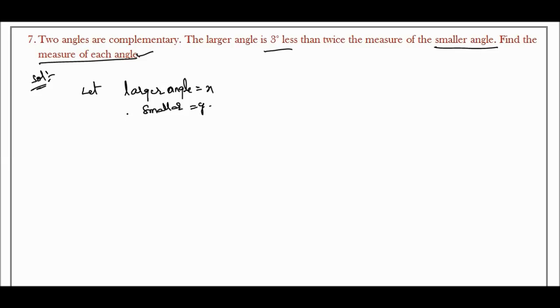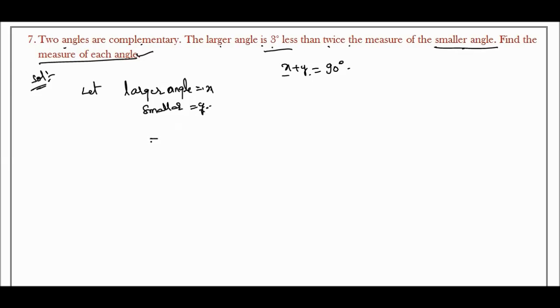So he's saying that the two angles are complementary angles, which means x plus y is equal to 90 degrees, the small one and the large one. So the addition of these two complementary angles is equal to 90 degrees. And here the larger angle is 3 less than twice the measure of the smaller angle.